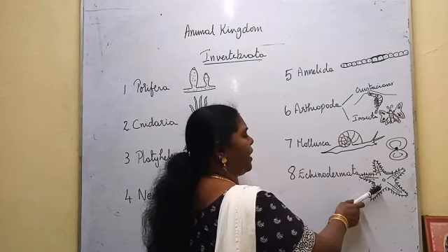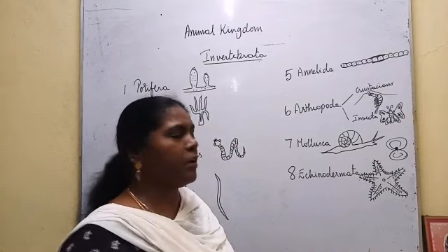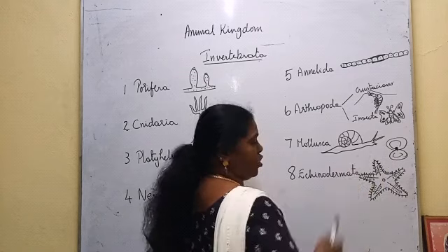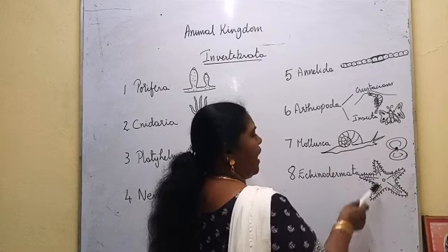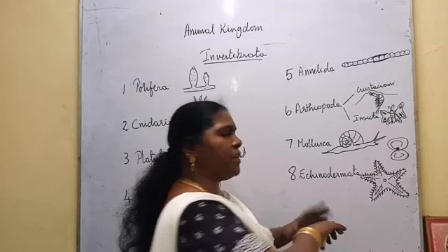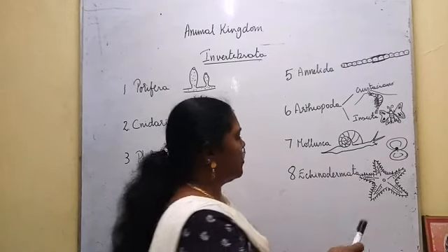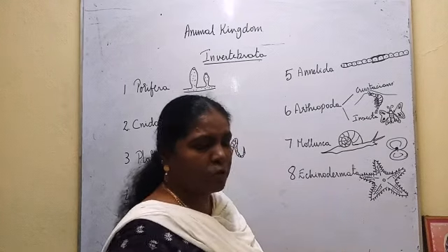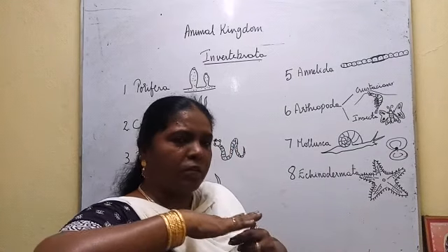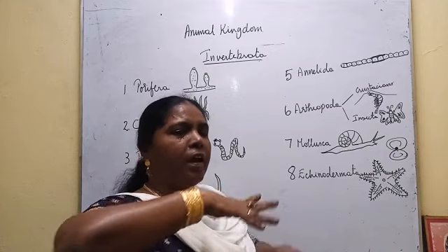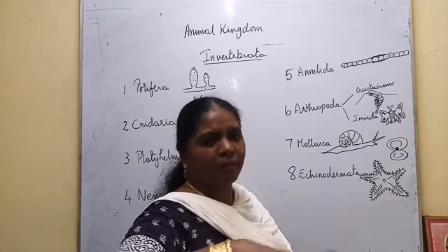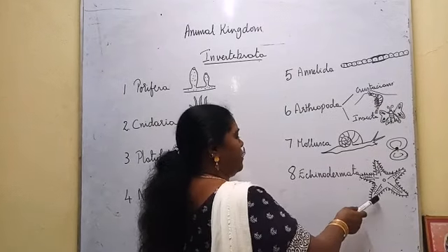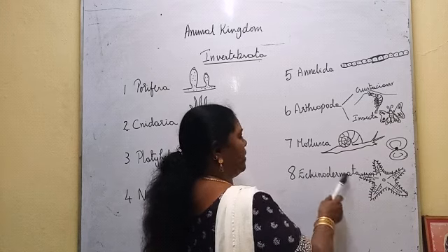The body is also soft. It is covered by a calcareous shell, spiny calcareous shell. Here smooth, here spiny, and it has a dorsal surface and ventral surface. The ventral surface has grooves. Through the grooves, a number of tube feet will come out. So when it moves, it moves with the help of the tube feet. It seems as though a star is moving in the ocean, in the water. That's why it is called starfish. So this will come under Echinodermata.